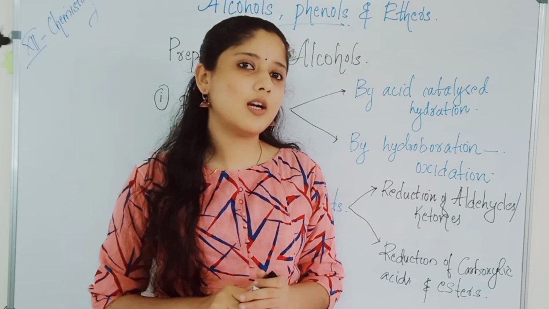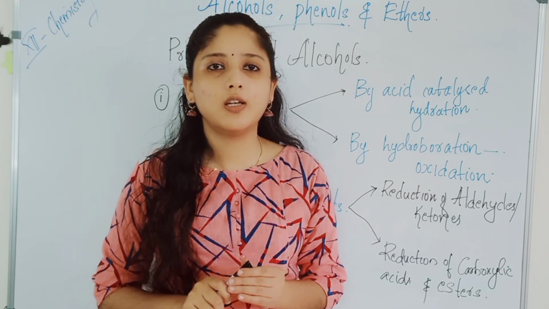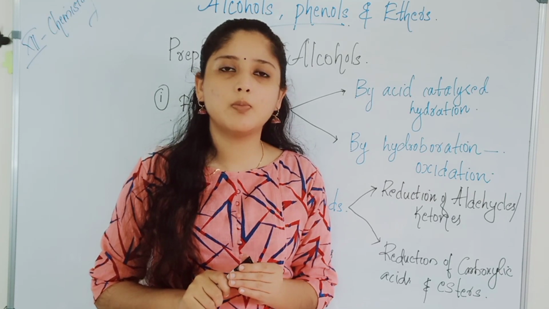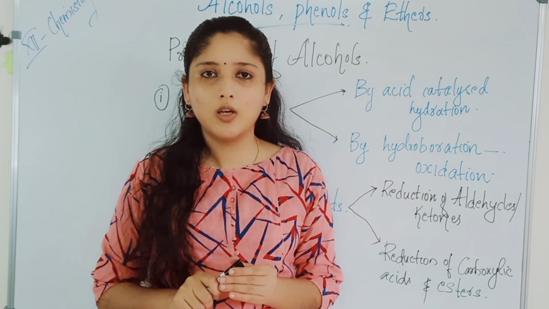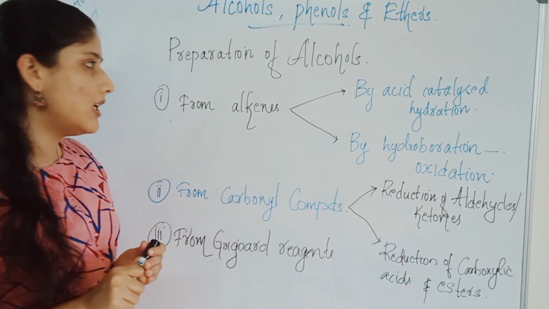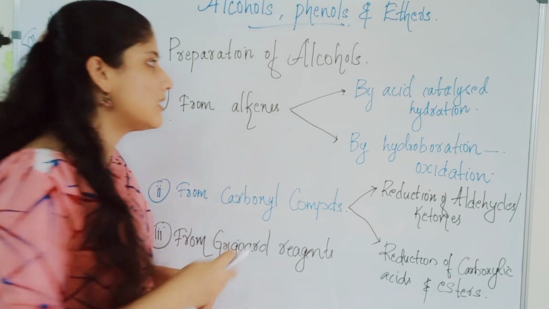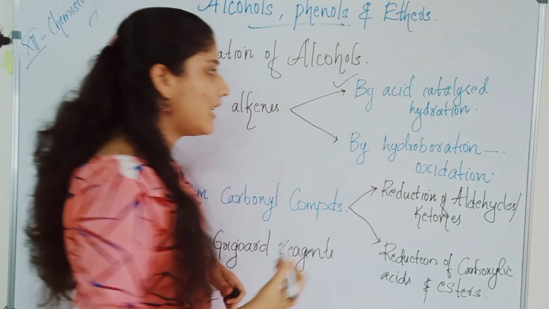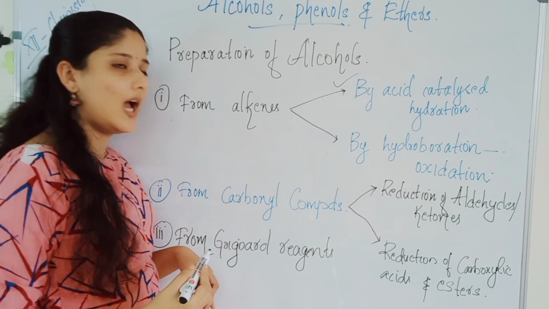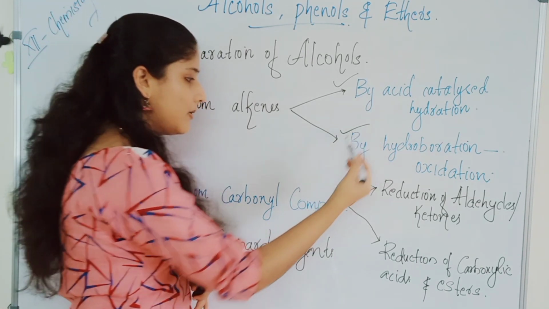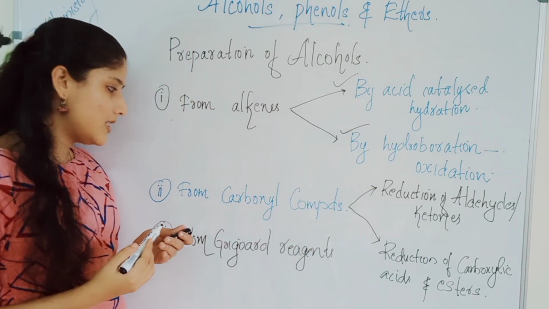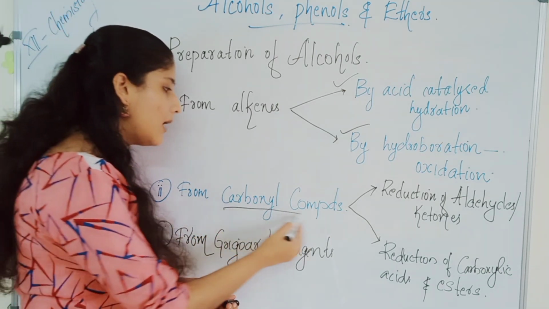Classes. We were studying the chapter alcohols, phenols and ethers, and we studied in the last class preparation of phenols, mainly from alkenes. The two methods that we discussed were acid catalyzed hydration and hydroboration oxidation. In today's class, we will study the preparation from carbonyl compounds.